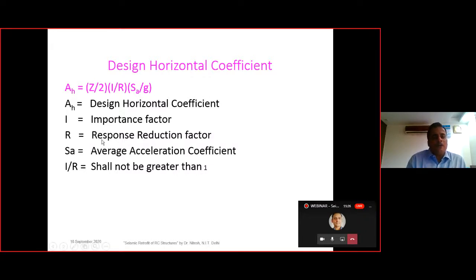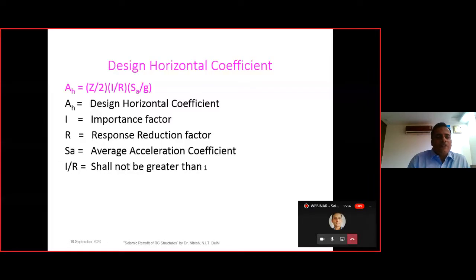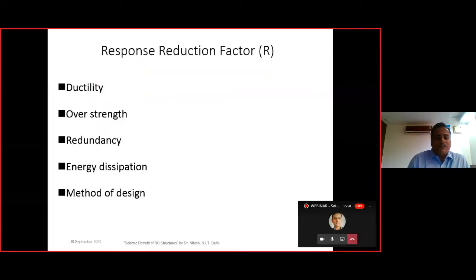It is used to account for the redundancy and the over strength. If at the design stages we have provided more factor of safety at various levels, then also it takes care of that. Then also it considers the ductility. The more the ductility, the more the response reduction factor is. Then we have SA, that is the spectral acceleration coefficient, and I by R shall not be greater than 1. That is one of the provisions of the code. I will tell you what this SA is in the coming slide, that is the spectral acceleration coefficient.